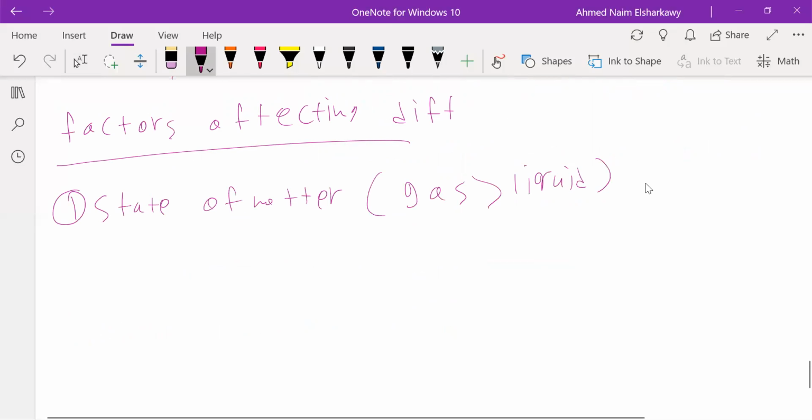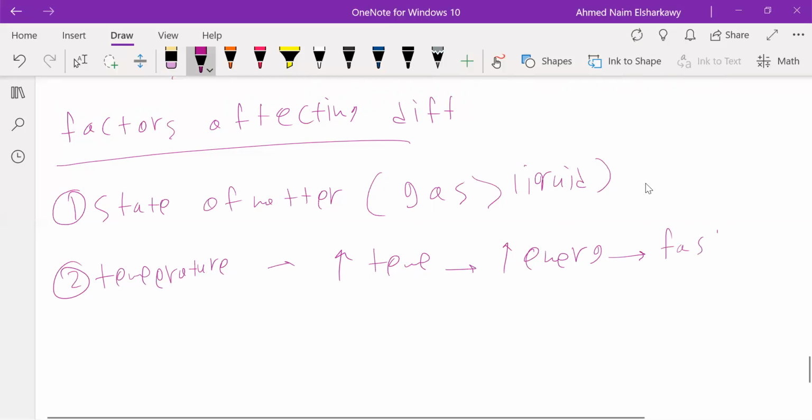What other factor? Temperature. When you increase the temperature, you are giving the particles higher energy. And when you give them higher energy, you make them go faster, and diffusion will increase.